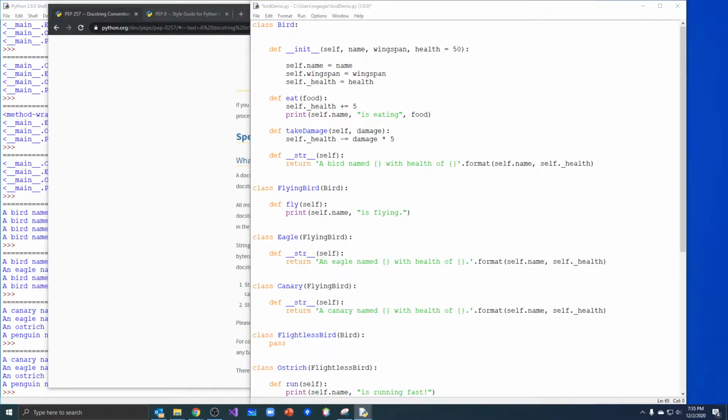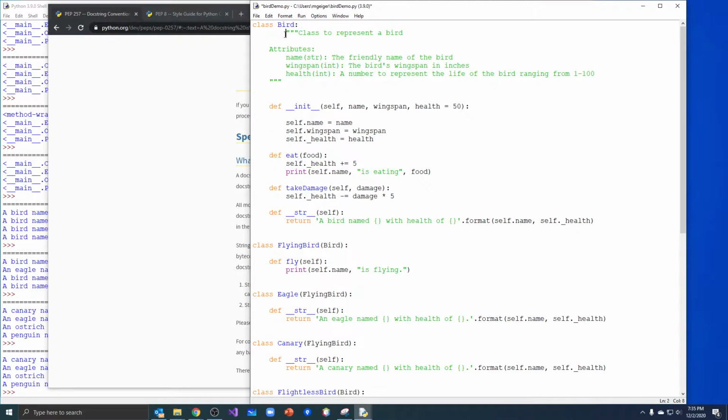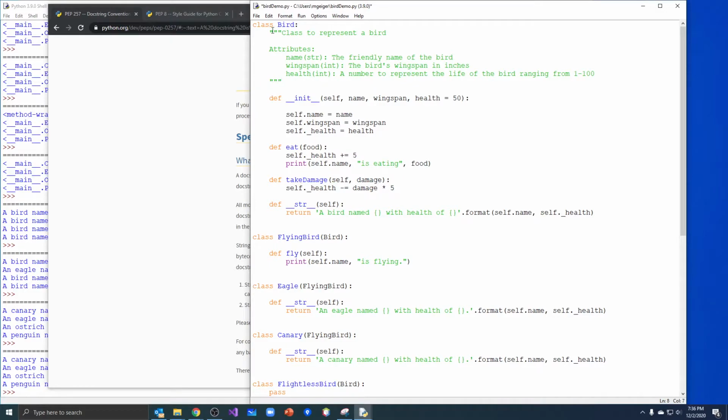So I am remaking it. Some of this code is already typed, and rather than have you watch me retype it, I am going to copy and paste it. So right here, the first thing I should do after my class definition is put a docstring. Okay. So what's a docstring? Three double quotation marks, and it ends with three double quotation marks. And it tells what this class is for.